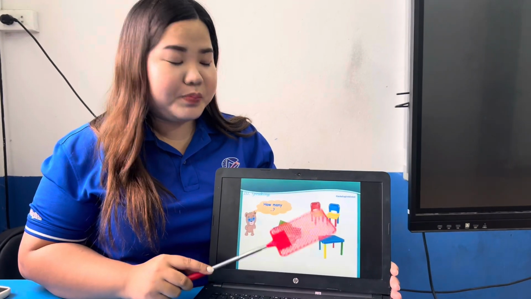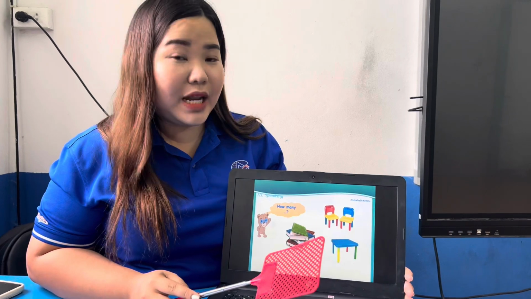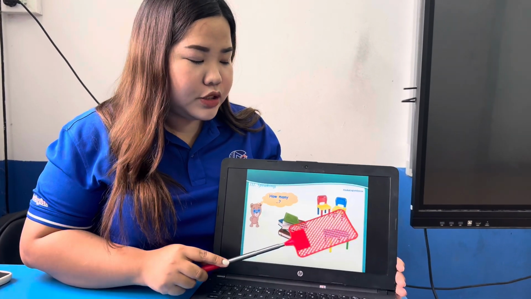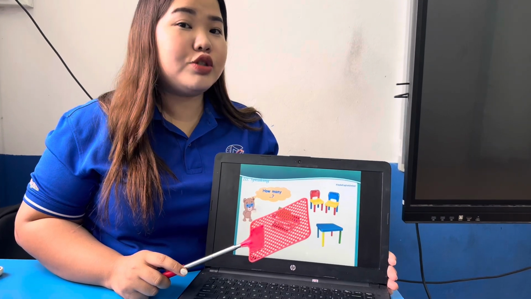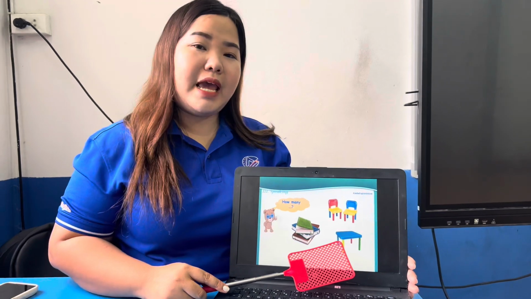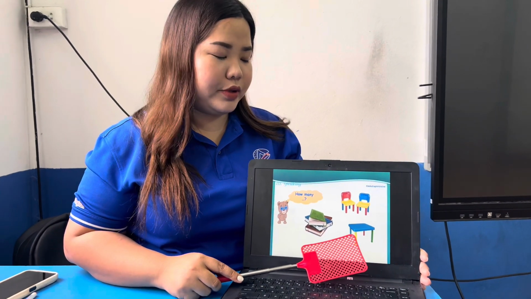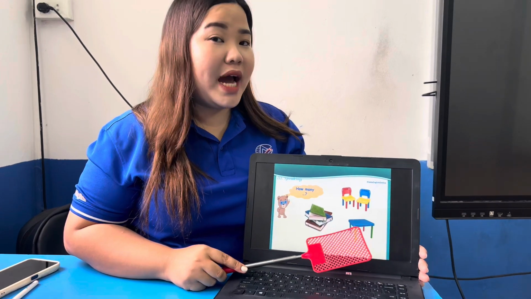How many chairs? How many chairs? So let's count. 1, 2. So 2 chairs. There are 2 chairs. Lastly, how many tables? How many tables? We have 1 table. 1 table.